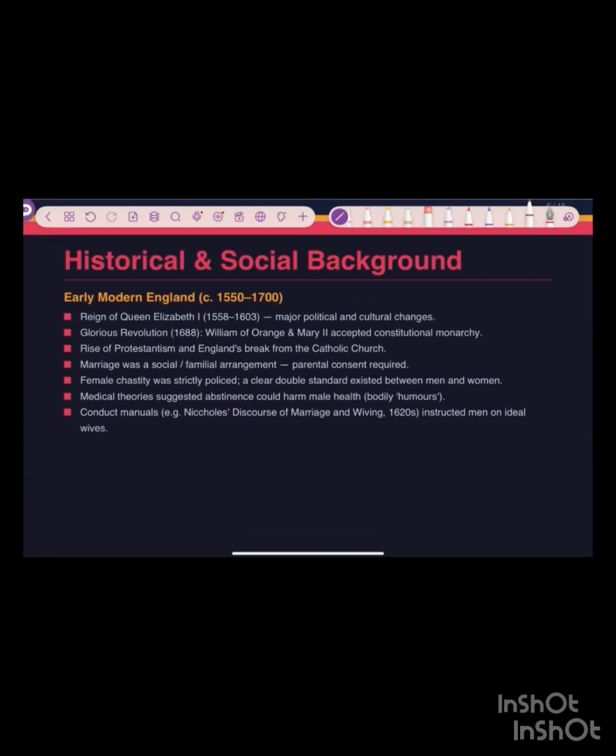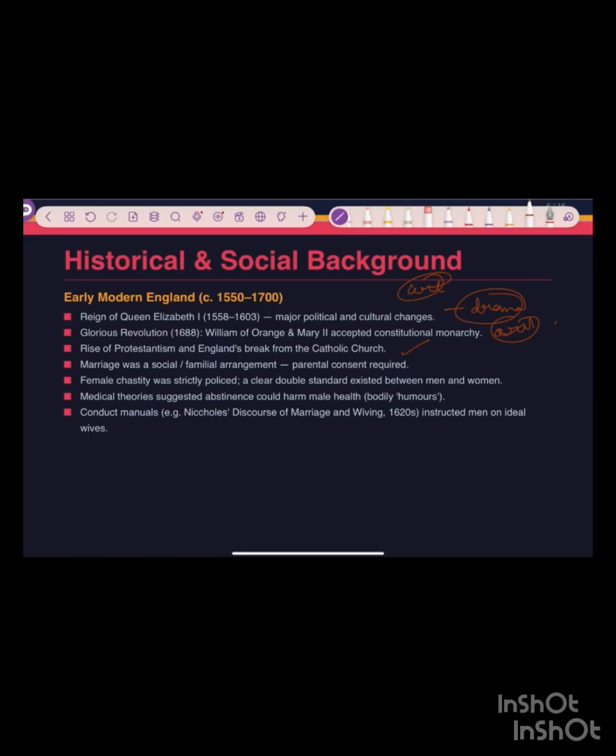And for the historical and social background, I can talk about early modern England. I will read it out and I will explain when it becomes necessary. So, the reign of Queen Elizabeth was there. Major political and cultural changes were happening. The Glorious Revolution took place. Mary II accepted the constitutional monarchy. Here drama was flourishing, art was flourishing. The rise of Protestantism in England broke from the Catholic Church. So Protestantism brought some kind of challenge to orthodoxy in the church, and now everything was questioned.